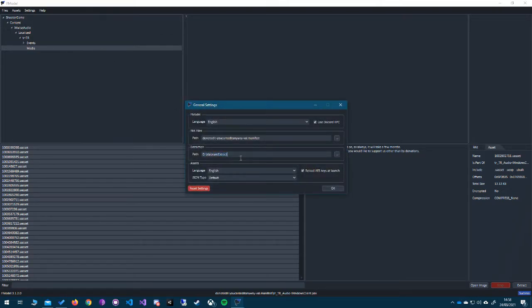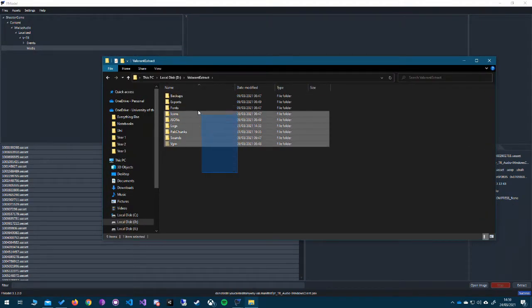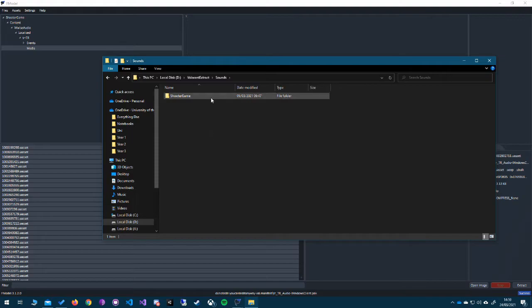In my case it's D then Valorant Extract, and I'll show you. Yeah, there we go, everything is in here. So once you've extracted all these files, it's going to go into a folder called Sounds, Shooter Game, Content, WwiseAudio, Localised, and then the language you've chosen.